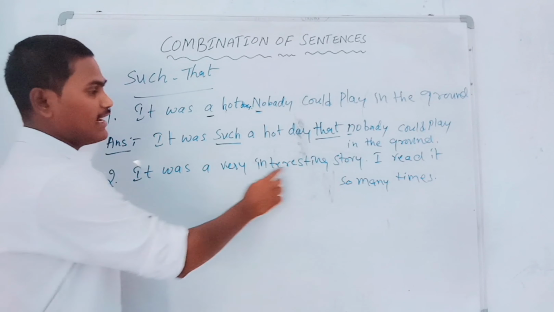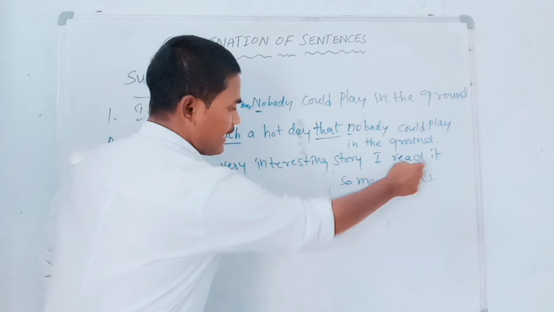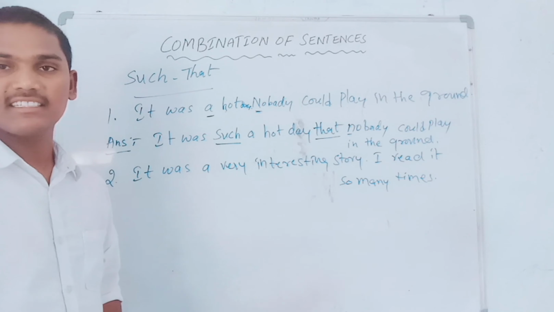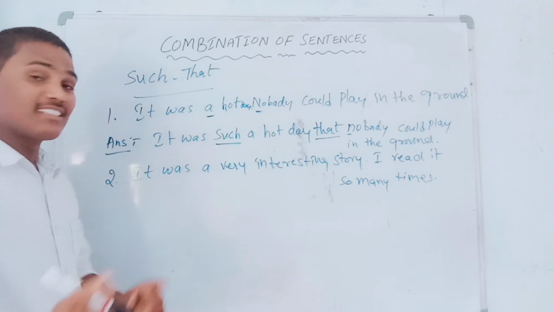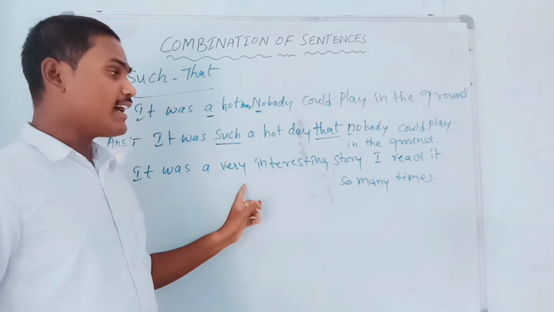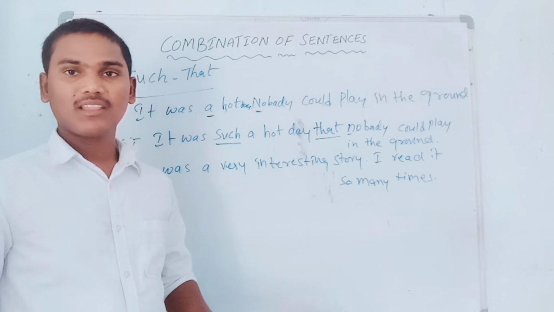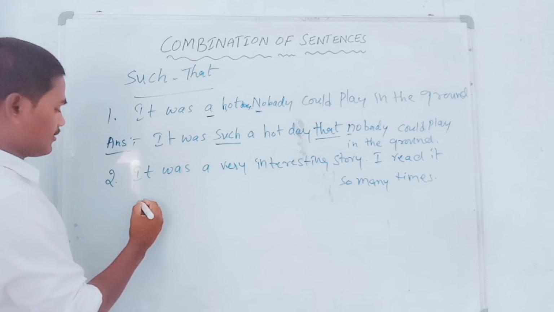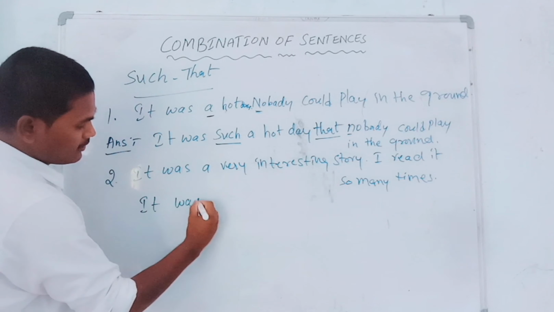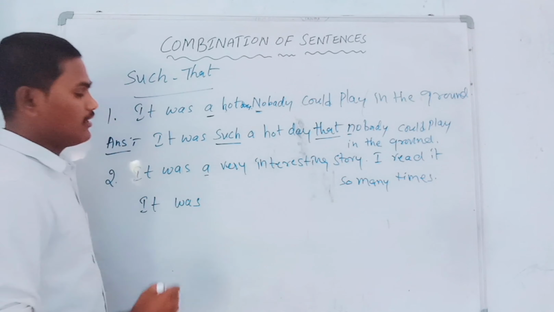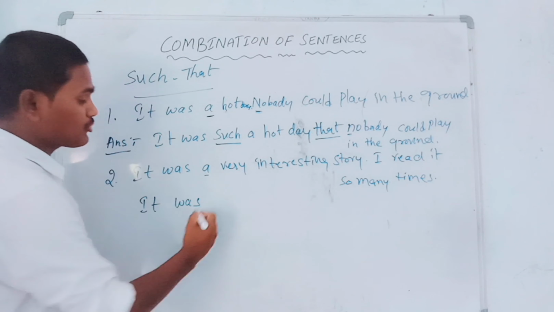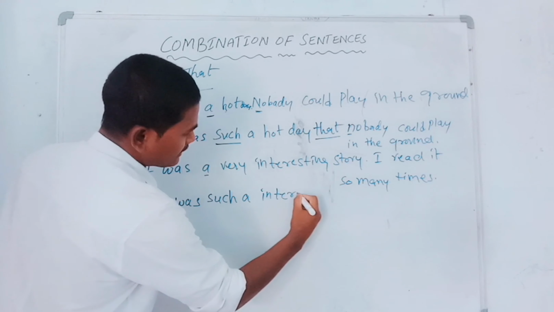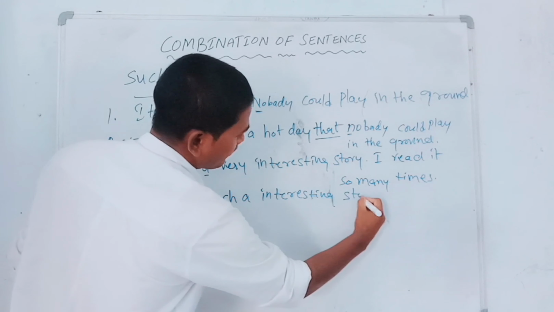It was a very interesting story, that is a single sentence. I read it so many times, that is another sentence. What is our duty now? We have to combine the two sentences into a single one. Already I told you, if we get very in a problem, we should remove it in the answer. So before the article, what should we write? Such an interesting story.